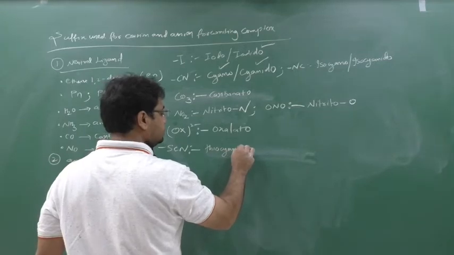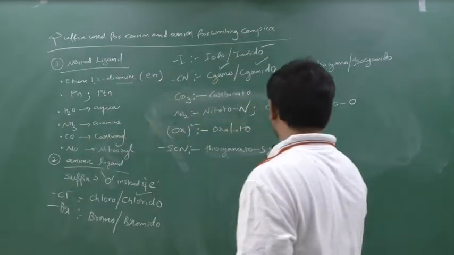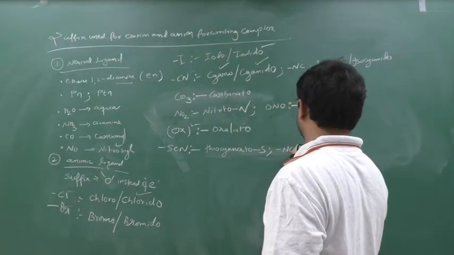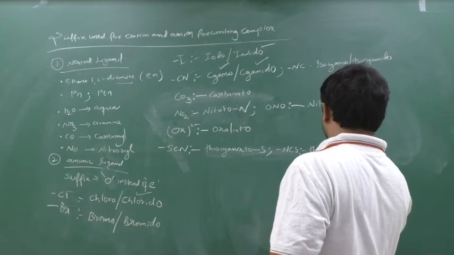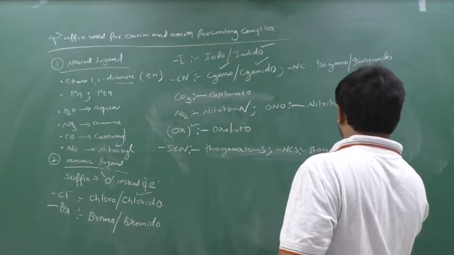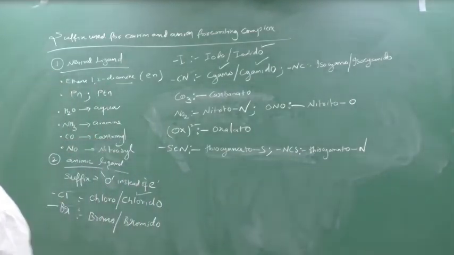Thiocyanato-S. If the bond is through N, the formula is NCS, and you give the name thiocyanato-N. Thiocyanato-N. Clear this part? So this suffix you should remember. If you don't remember, it will go.